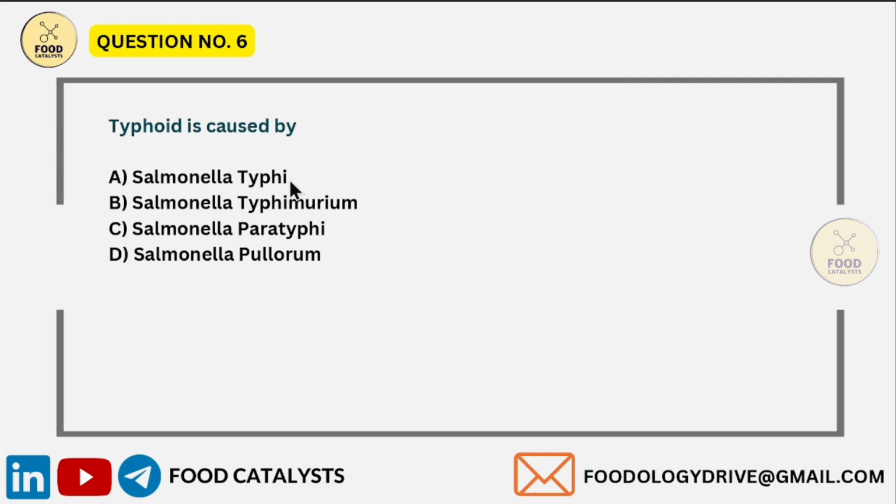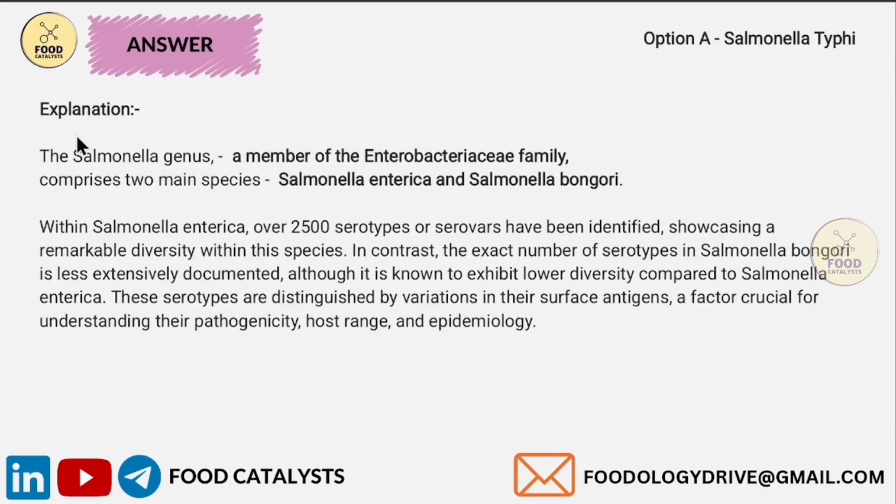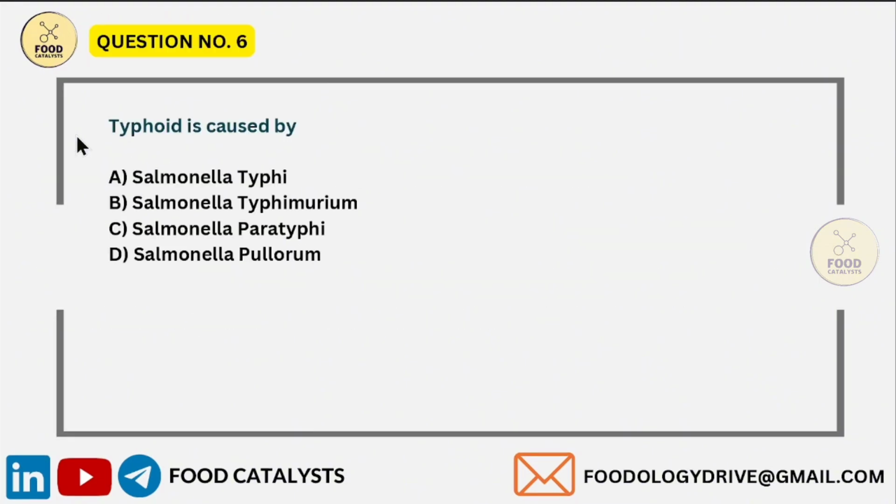Next question. Typhoid is caused by which of the following? The options are Salmonella typhi, Salmonella typhimurium, Salmonella paratyphi, Salmonella pullorum. Each of the options is a Salmonella serovar belonging to the Salmonella genus. This question is one of the famous questions usually asked in examinations. Many of you might know the answer. The answer is Salmonella typhi.